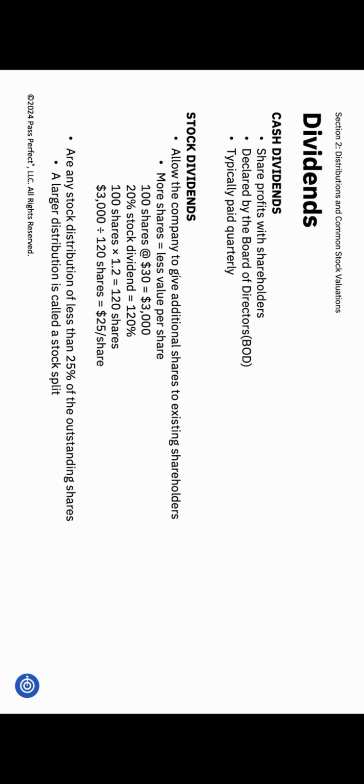It decreases. To find the new price per share, divide your total value, $3,000, by the new number of shares, 120. This gives you $25 per share. Don't fall into the trap of reducing $30 by 20% to find the new price. It doesn't work mathematically. Just remember, the total value stays the same, so divide that value by the new number of shares. Also, keep this in mind.